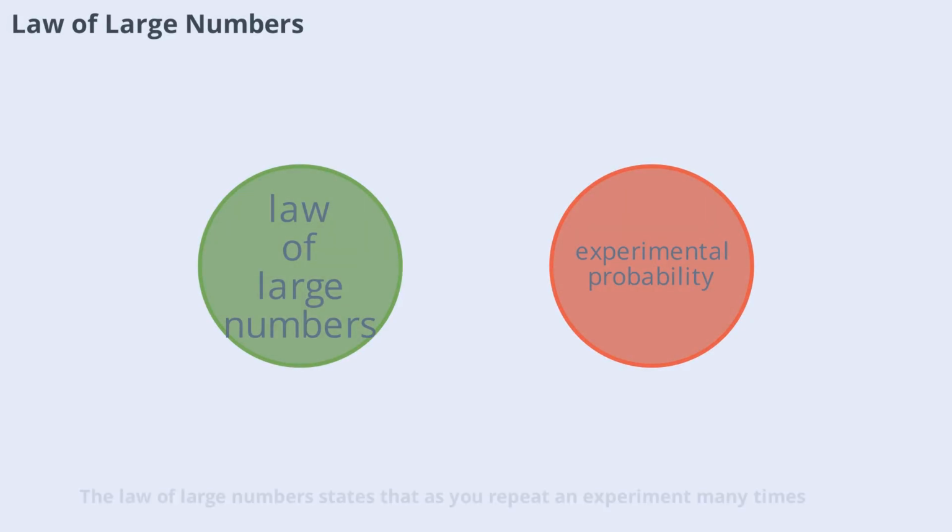The law of large numbers states that as you repeat an experiment many times, the experimental probability approaches the theoretical probability. For example, if you flip a coin thousands of times, the proportion of heads will get closer to 0.5. This law explains why probability is reliable over the long run.